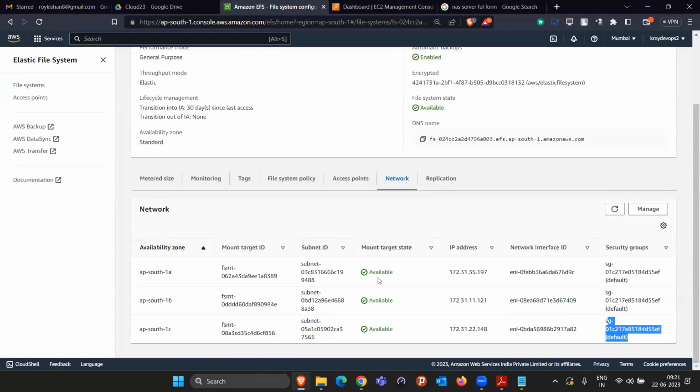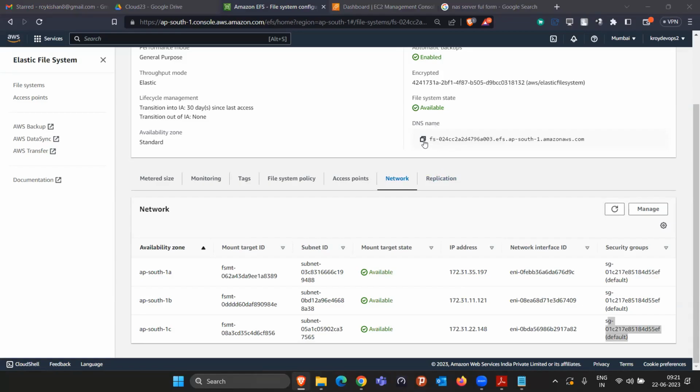We created an EFS just by giving the name. We came to the network section, we waited until all becomes available. Now it's become available. Up to here, any confusion? No, we are good. Now you know what is the use of the DNS.